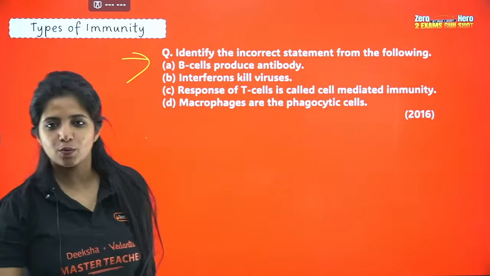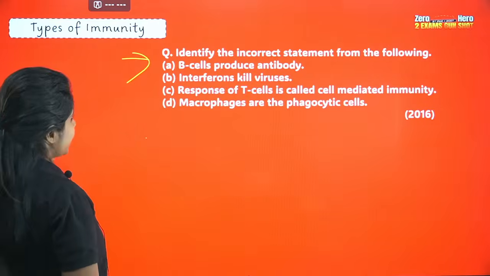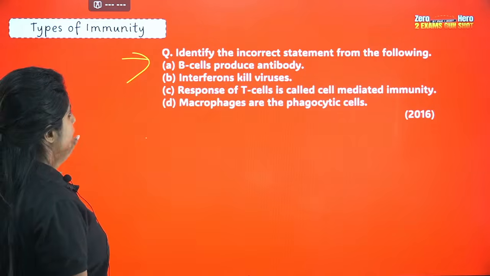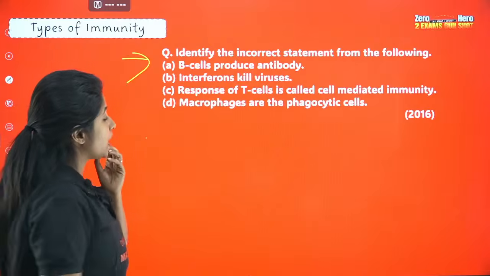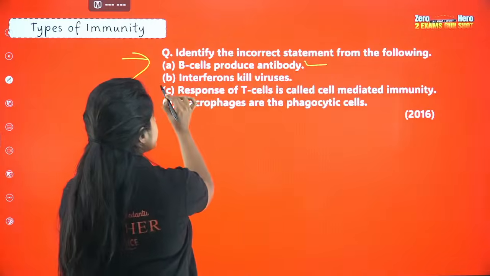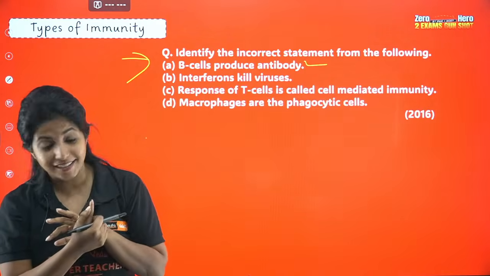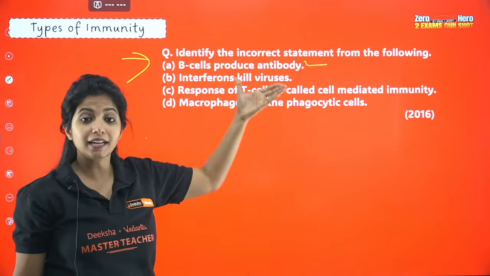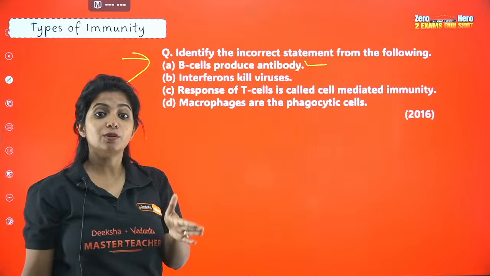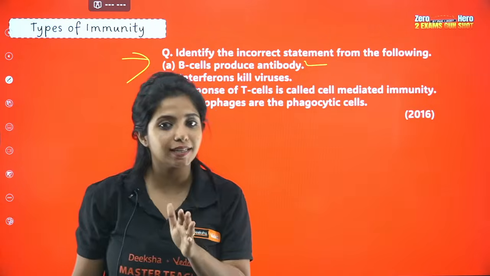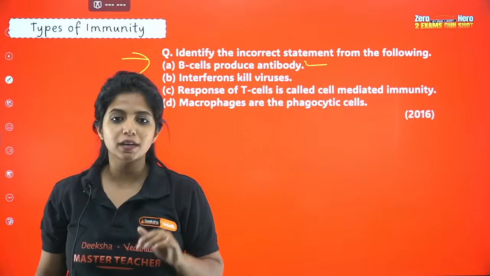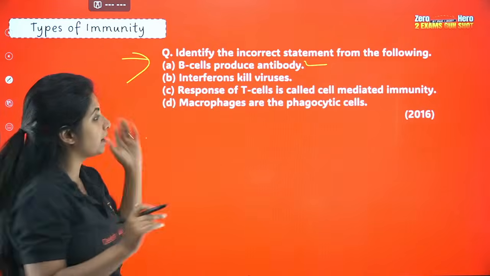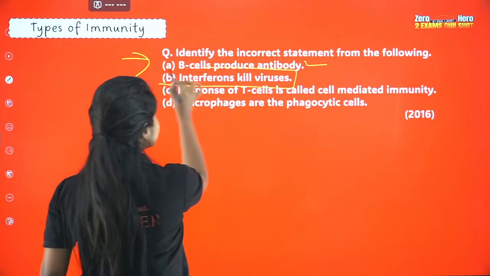Dhanashri is saying the answer for this question is B. Okay. Identify the incorrect statement. B cells produce antibodies, that is correct. Interferons kill the viruses. Yeah, this is not correct, right? You have asked what is incorrect. Interferons do not kill viruses. Interferons are produced by virus-infected cells, and they just signal other cells to be aware of the viruses. That's all, right? They do not kill it.